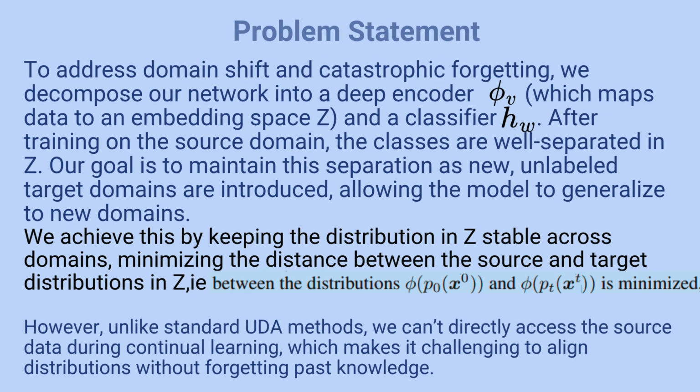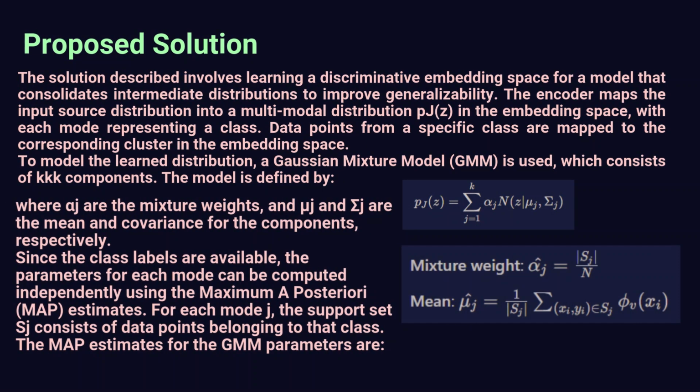Proposed solution. The solution described involves learning a discriminative embedding space for a model that consolidates intermediate distributions to improve generalizability. The encoder maps the input source distribution into a multimodal distribution P_J of Z in the embedding space, with each mode representing a class. Data points from a specific class are mapped to the corresponding cluster in the embedding space.